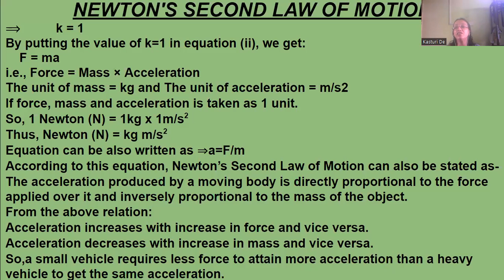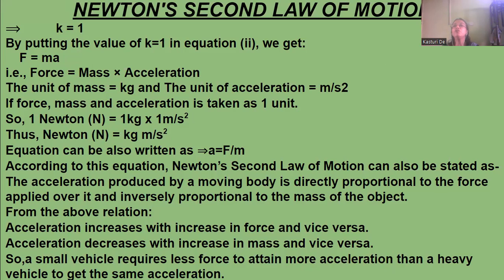So if k is equal to 1, because we found that F is 1, m is 1, a is 1, then F is equal to ma. Therefore, the derivation is like this: force is equal to mass into acceleration, where k is equal to 1.